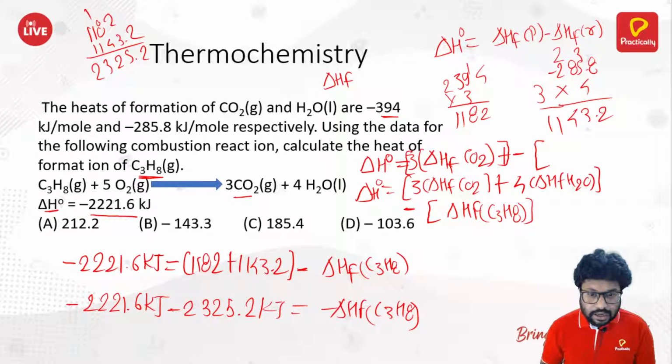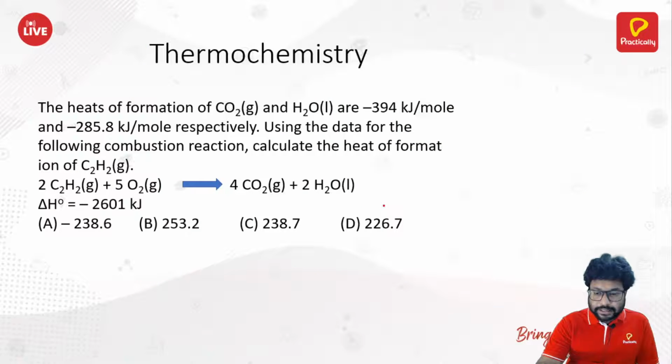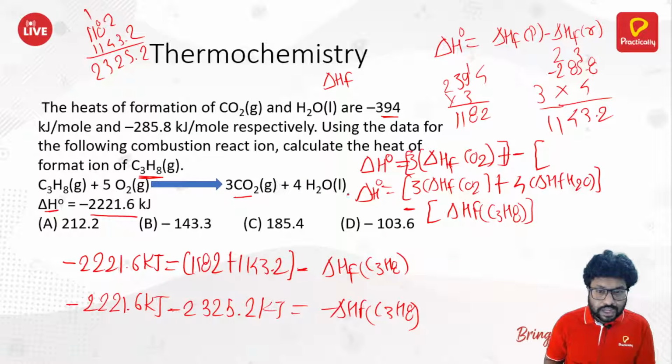Okay, what do we get now? Let me take some time. CO2 into 3, H2O into 4, all of them have got added in the product. Oh, it was a minus here, sorry, my bad.